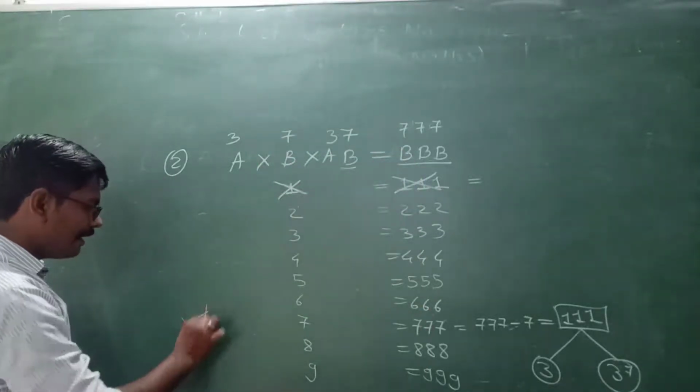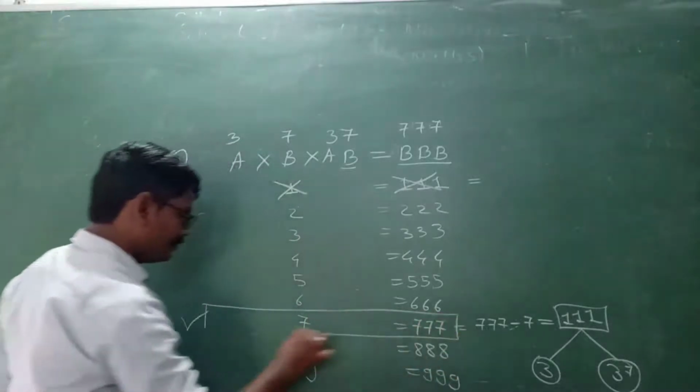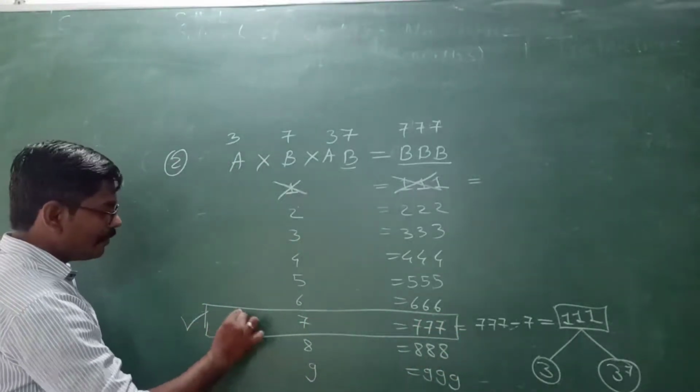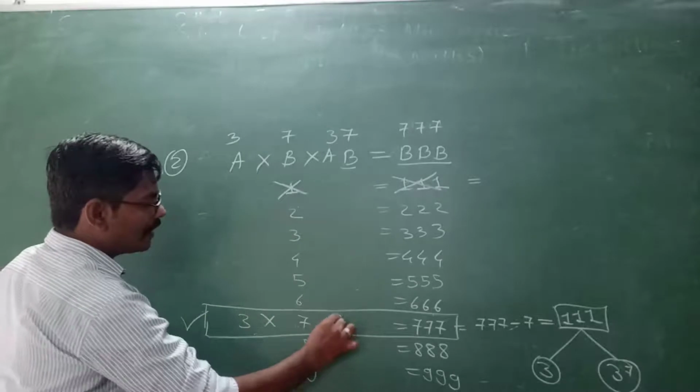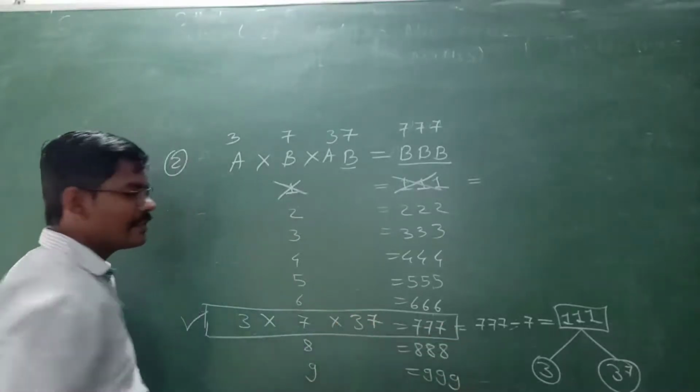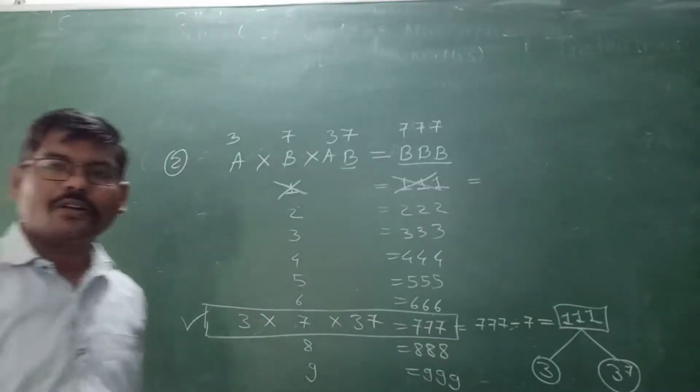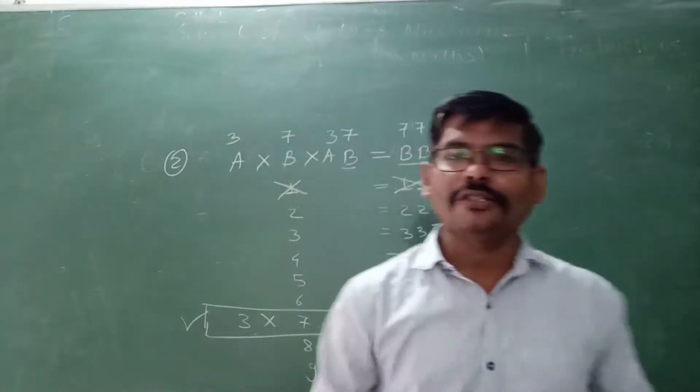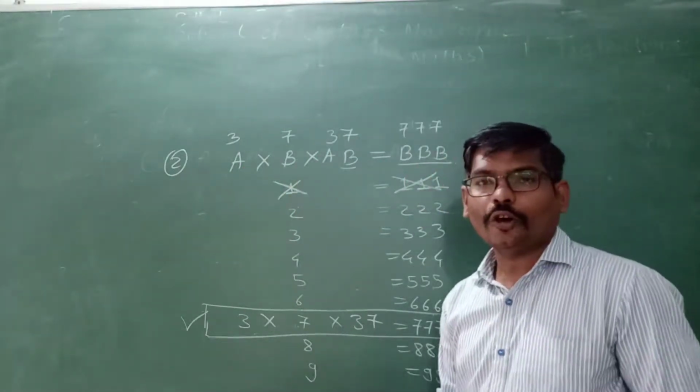Got it? Here we had carried that value. So here you can substitute 3 multiplied by 7 multiplied by 37. The answer is triple C. Got it? So in this way, my dear student, you can solve the topic cryptogram.